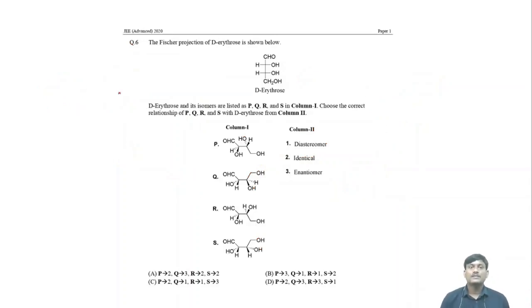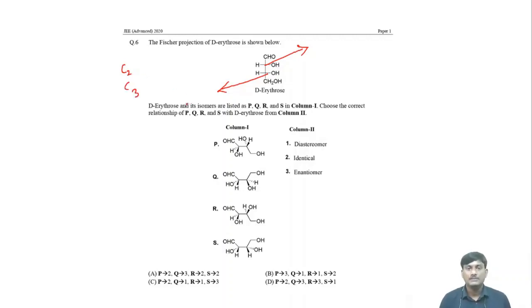The Fischer projections are given. D-erythrose is shown below. D-erythrose and its isomers are listed. P, Q, R, S, these are the isomers. Choose the correct relationship between P, Q, R, S and D-erythrose. For this, you have to identify the configuration at asymmetric centers. Suppose we take the second asymmetric center, this is the second asymmetric center, and this is the third asymmetric center, at C2, C3. What is the configuration?